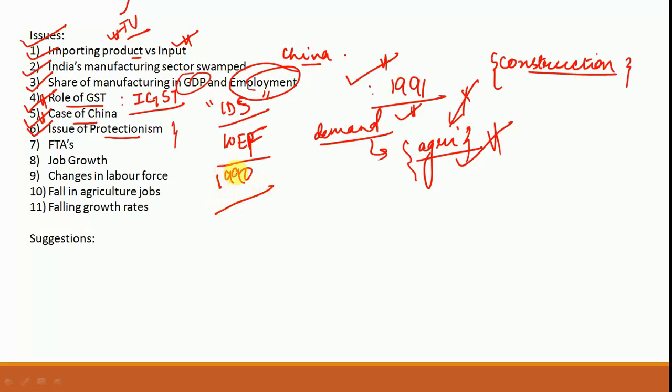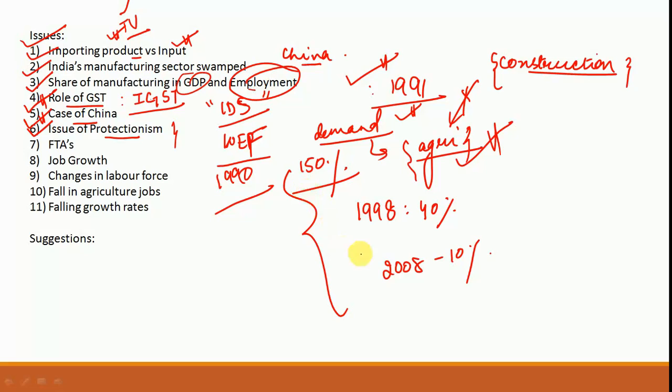He says that in the aftermath of 1991, the custom duties were not regulated in a smooth manner, rather they were regulated abruptly. For example, before 1991, a custom duty of 150% was levied. Later in 1998, this reduced to approximately 40%, and then in 2008, it was approximately only 10%. So this pattern is largely a very abrupt one, and this, the author says, is a major cause of failure of the manufacturing sector in the country, because of these abrupt changes, the entire manufacturing sector did not get adequate time to prepare for global competitiveness.